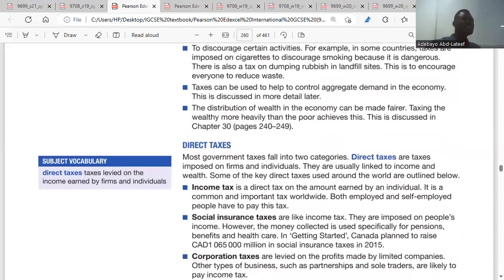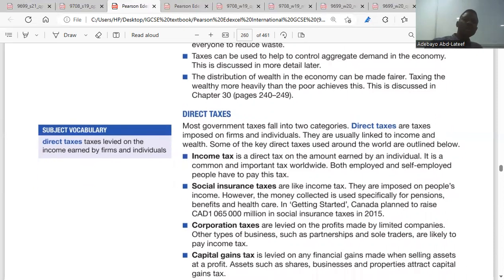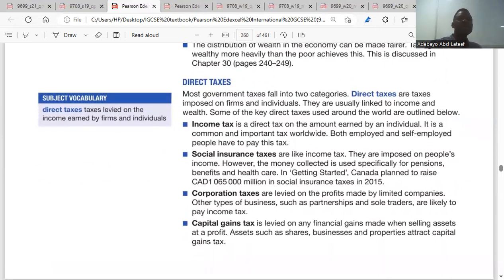No. So we have direct taxes. Why do we call them direct taxes? We call them direct taxes because they are levied on income. An example of direct tax is corporation tax, taxes on profits. Another example of direct tax is income tax. The tax I pay on my salary is a direct tax. Do we understand? Yeah. So here it says, most government taxes fall into two categories, the direct and the indirect.